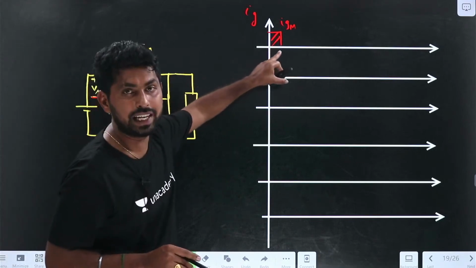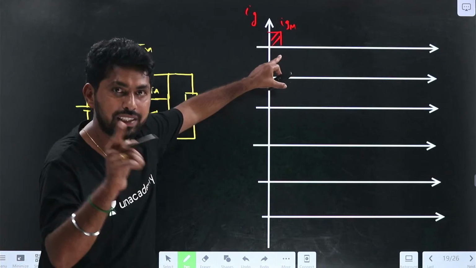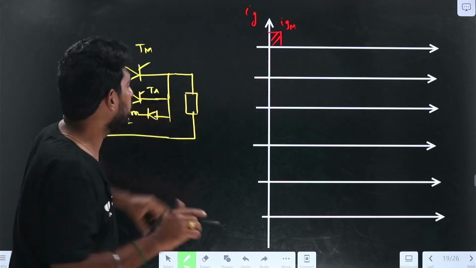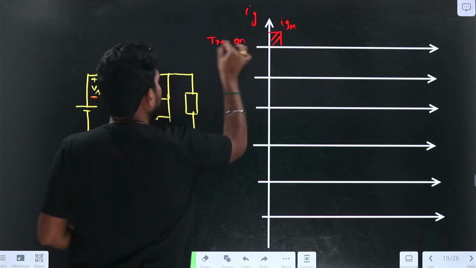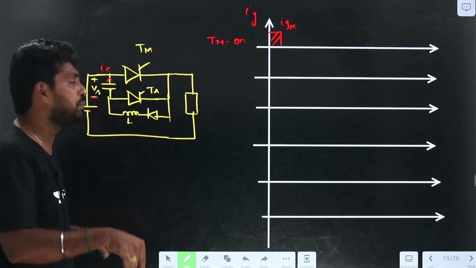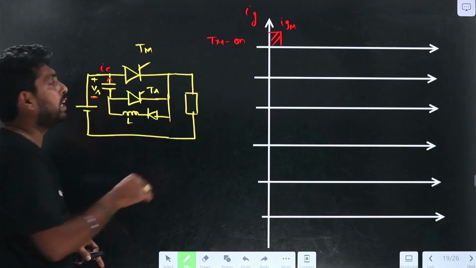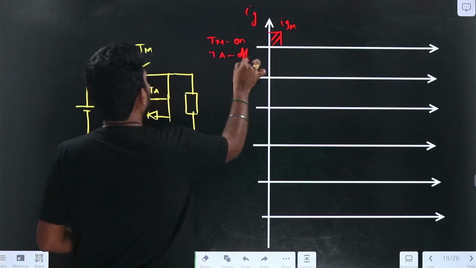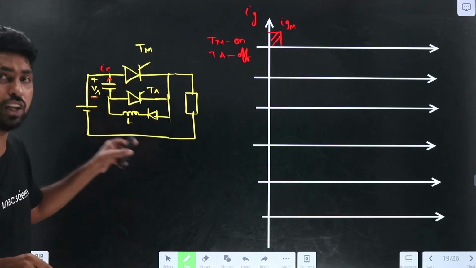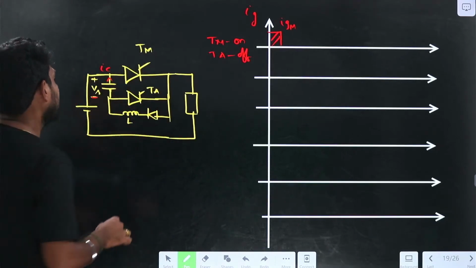So what happens? At this condition, at t equal to 0, we are giving the triggering pulse to the thyristor, so that Tm, the main thyristor, is in on condition, because we have given the triggering pulse. And the TA is in off condition, because we have not supplied the triggering pulse here. What happens to the diode? Is the diode in on condition or off condition? The diode is also in the on condition.